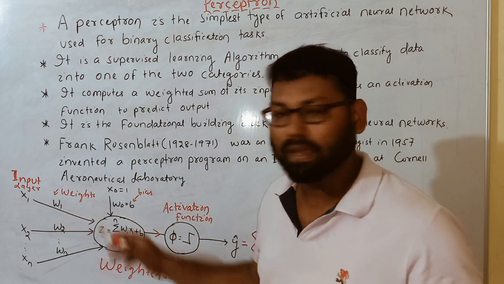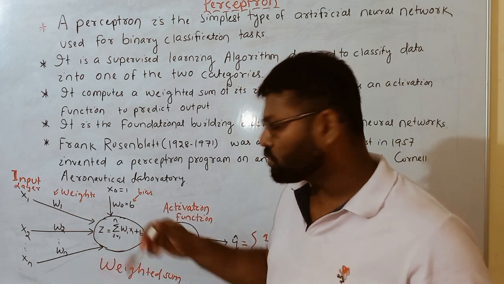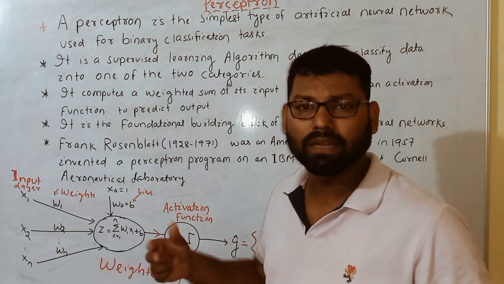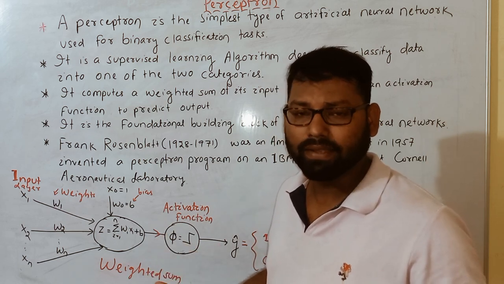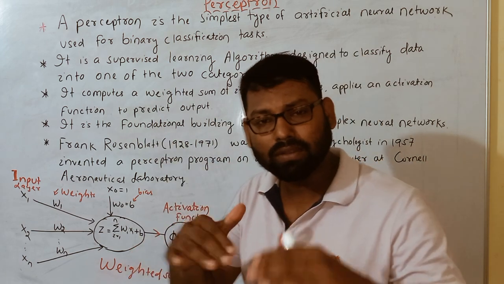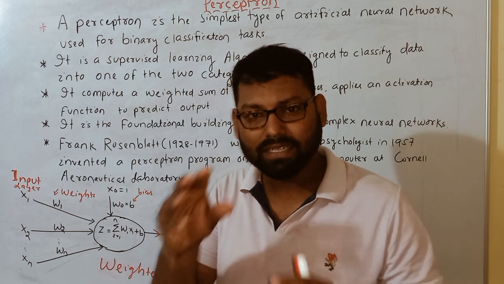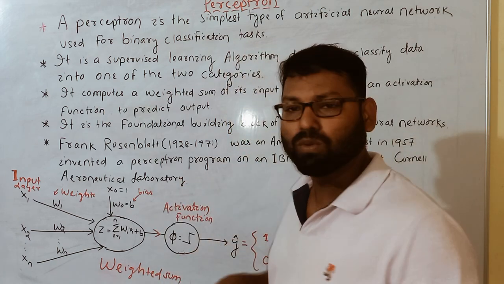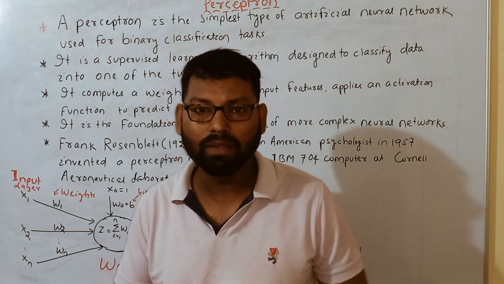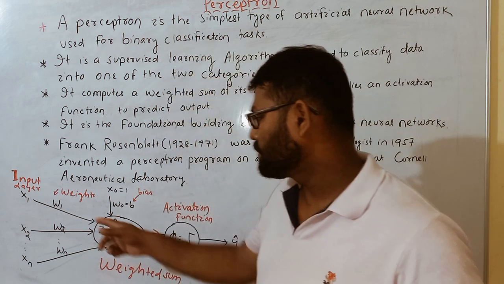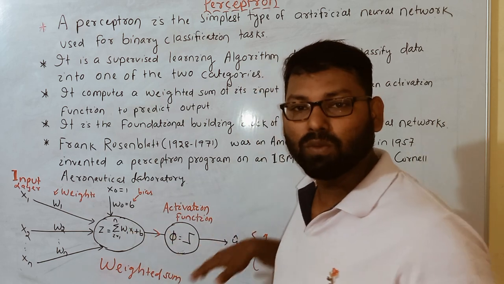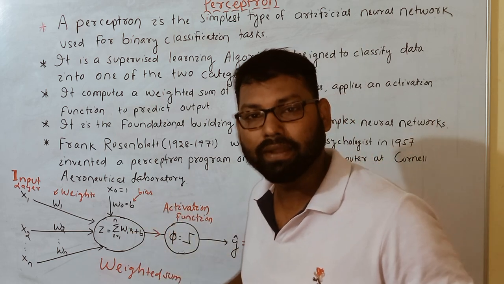For example, a mosquito bite happens, and that signal comes to a simple biological neuron. Sometimes the mosquito bite is not that hard. They bite very cleverly, very slowly. At that time, our brain cannot recognize it. That means the signal is not that strong. If the signal strength is less, then the output is zero. That means we cannot understand that the mosquito is biting. Many times we cannot understand mosquito bites. So after the signal comes to the neuron, it does some processing and produces output. That output is zero, which means I don't know that the mosquito is biting me.